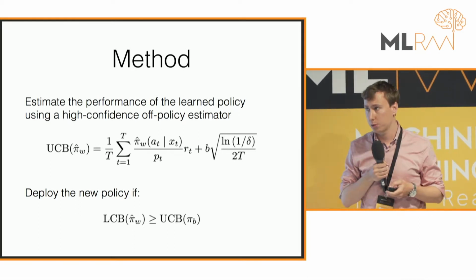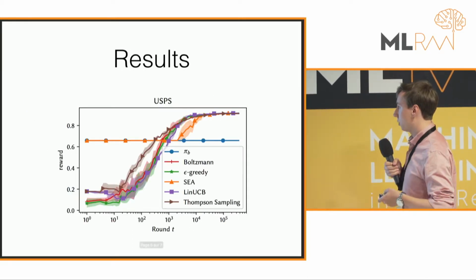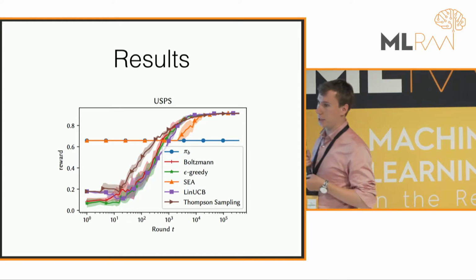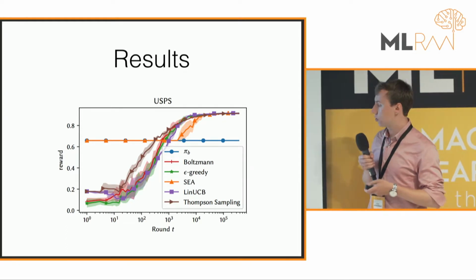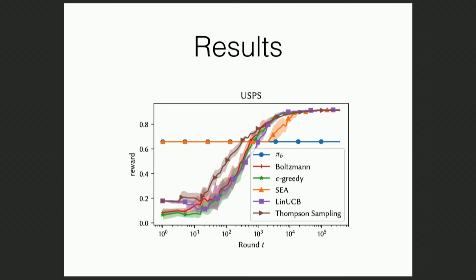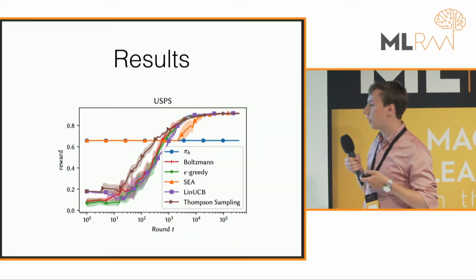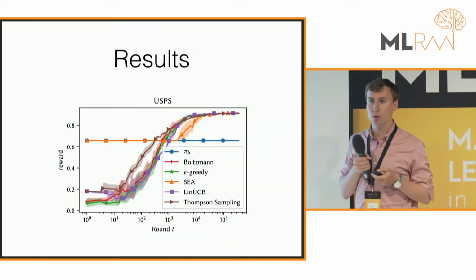We ran some experiments to test this. What we've done here is we've taken a basic classification data set and turned it into a contextual bandit problem. The blue line which goes straight is our baseline policy. We just trained it on a subsample of the data in a supervised fashion. We get a policy that performs OK, but it's not yet optimal.